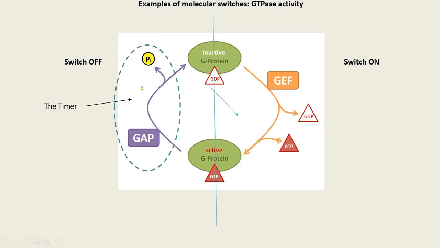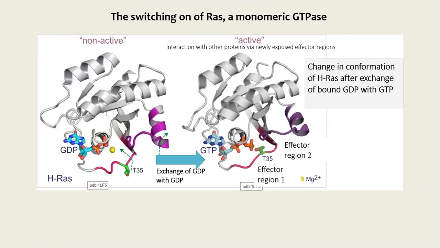It is going to remain on until it catalyzes the hydrolysis of this GTP molecule back to GDP. So it is like a timer-based switch. The time it takes to catalyze this hydrolysis reaction is going to be the time that it remains active. Now this activity can be hastened by the intervention of a GAP, or a GTPase activating protein, that tricks the timer, makes it faster, and allows inactivity to come quicker.